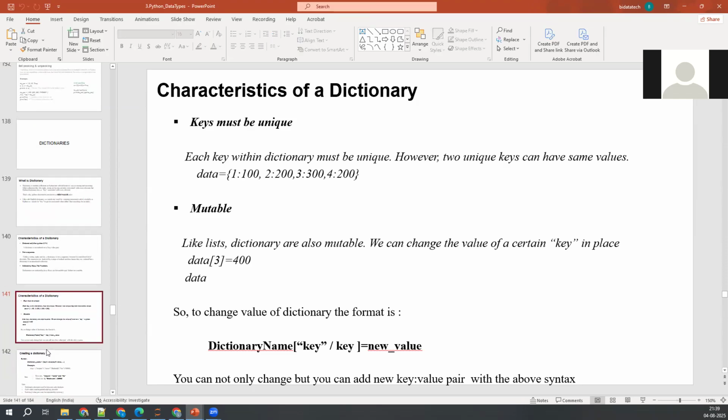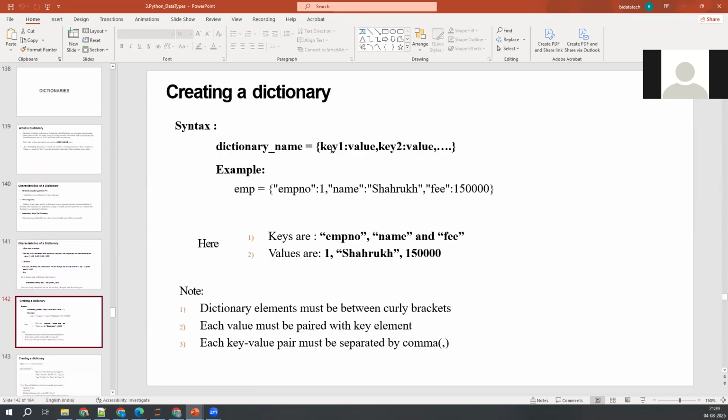So, okay, moving on. This is what I was telling: key value, key value, key value, like that. Any number of keys we can store inside the dictionary. There is no limit on that. An example is employee number 1, name Shahrukh, fees 1,50,000, something like that.